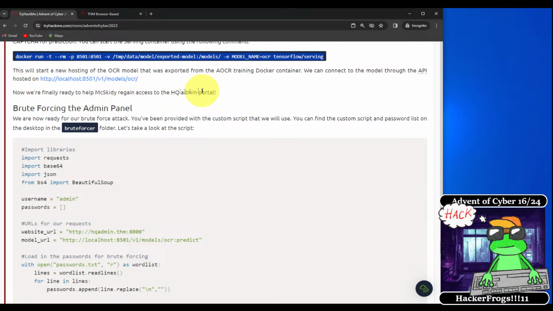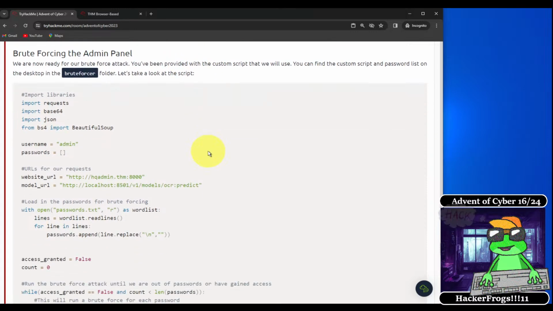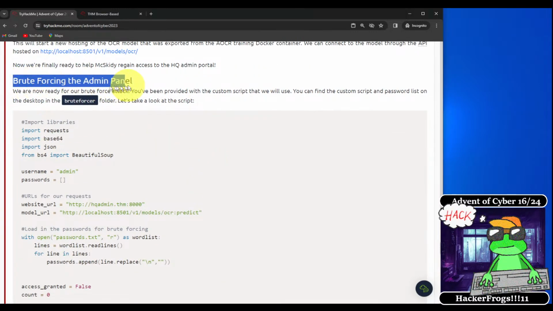Okay, so now we're ready to help Expedia regain access to the HQ admin portal. All right, so we're talking about brute forcing the admin panel. We are now ready for our brute force attack. You've been provided with the custom script that we will use. You can find the custom script and password list on the desktop in the brute forcer directory. Let's take a look at the script.